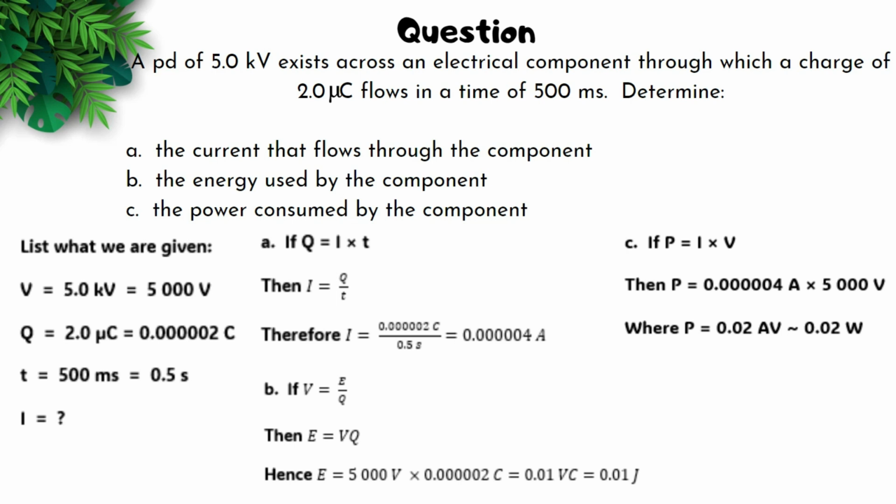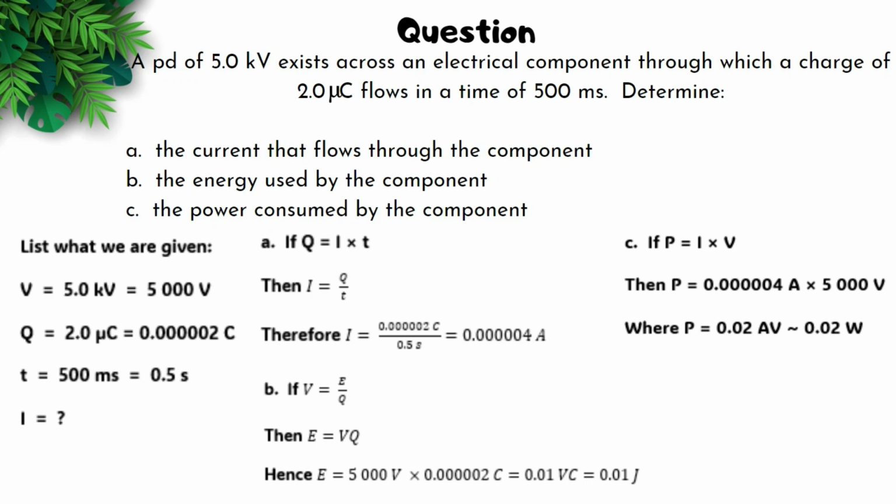So we have kilovolts. We need to convert to volts by multiplying by 1,000. We have microcoulombs. We have to convert to coulombs by multiplying by 10 to the negative 6. And we have milliseconds. We have to convert to seconds by multiplying by 10 to the negative 3. We're looking for I. Now, the first question asks for current.